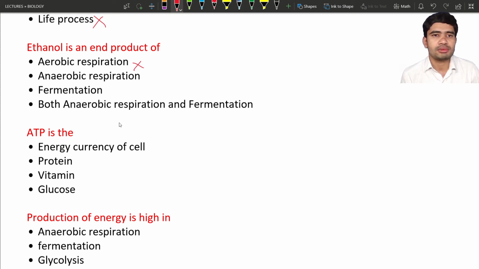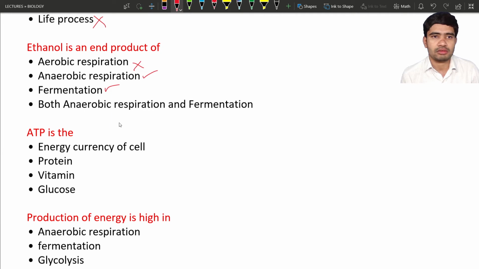And next, anaerobic respiration, because in the last class also we have seen that during anaerobic respiration some amount of alcohol is produced. Yes, it is a little bit correct. And next is fermentation. Yes, anaerobic respiration is also a process of fermentation. It is also correct. So if these two are correct, we have to go for another option to eliminate.